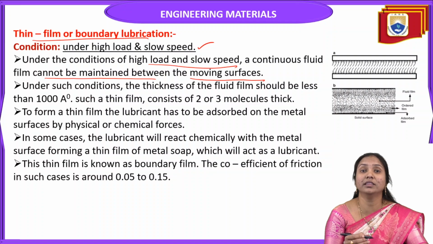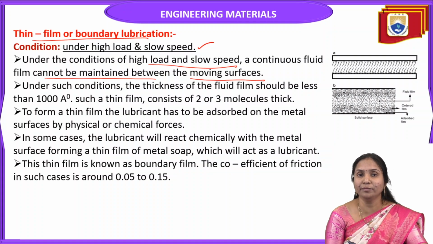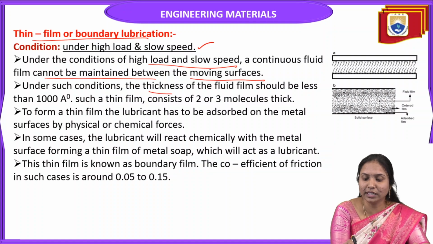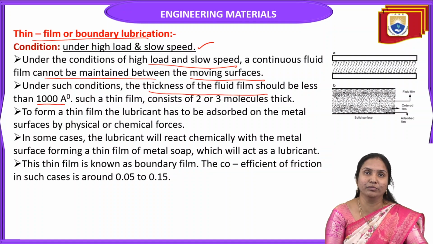So what is the condition in thin film lubrication? Under high load and slow speed. This lubrication is also called boundary film lubrication. Under this condition, we cannot maintain a continuous fluid film between two moving surfaces. The thickness of the fluid film should be less than 1000 angstroms.